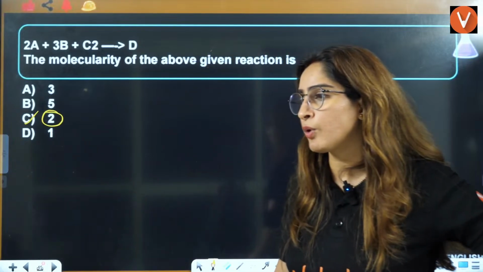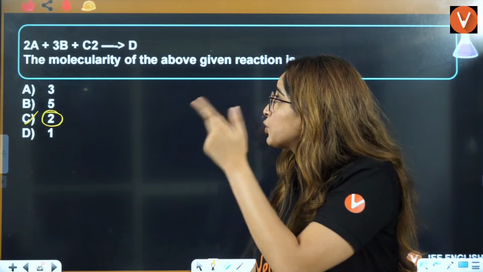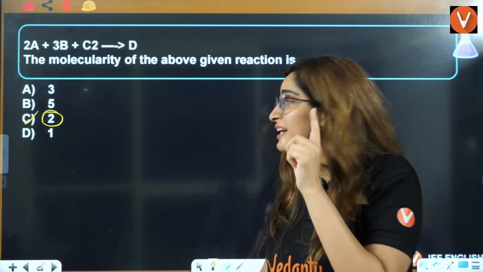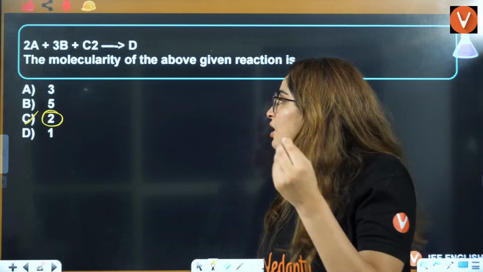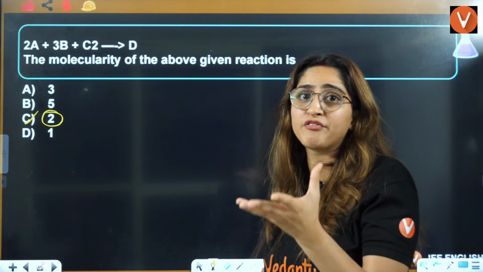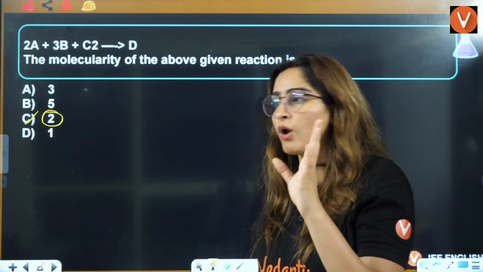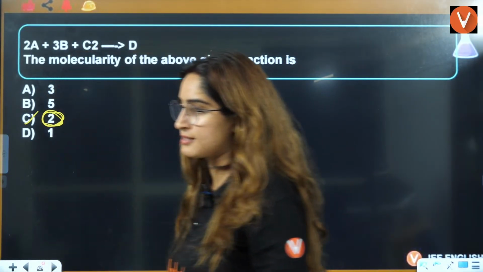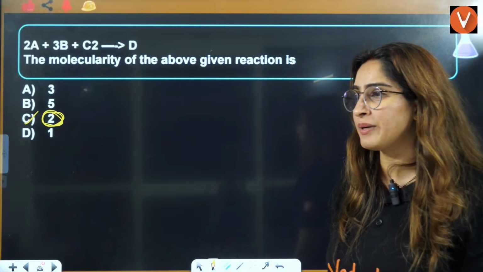You might end up making a mistake here, right? You will say, ma'am, 2 plus 3, 4, 5, 6. It's not 6. Molecularity will not be 1, it's not possible. Molecularity cannot be 3, it's very difficult. 5 is not possible at all. So the only option we are left with is 2, which is the correct answer. Is that clear to everybody?